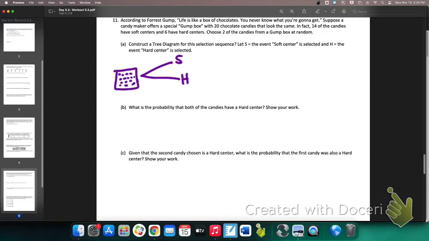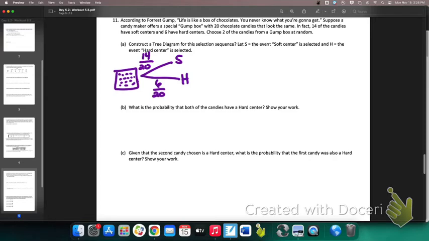All right, guys, what is the probability that your first selection is a soft-centered candy? 14 over 20. There are 14 soft-centered candies out of 20 candies in the box. What's the probability that the first one is a hard-centered candy? 6 out of 20.